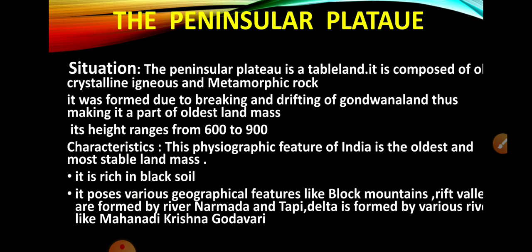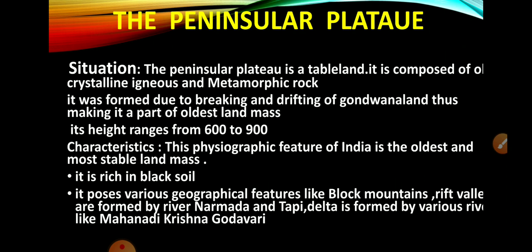Now our next topic is Peninsular Plateau. The Peninsular Plateau is a tableland and it is composed of crystalline, igneous and metamorphic rocks. And it was formed due to breaking and drifting of Gondwana land, and thus it is part of the oldest landmass. So Peninsular Plateau is a tableland, and it is composed of what? Crystalline, igneous and metamorphic rocks.